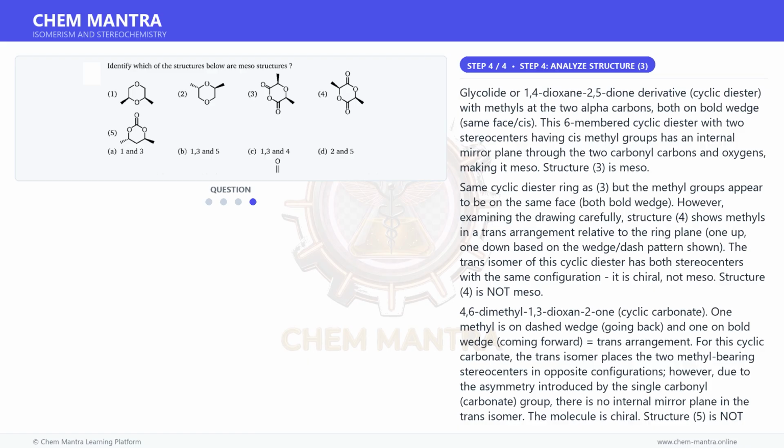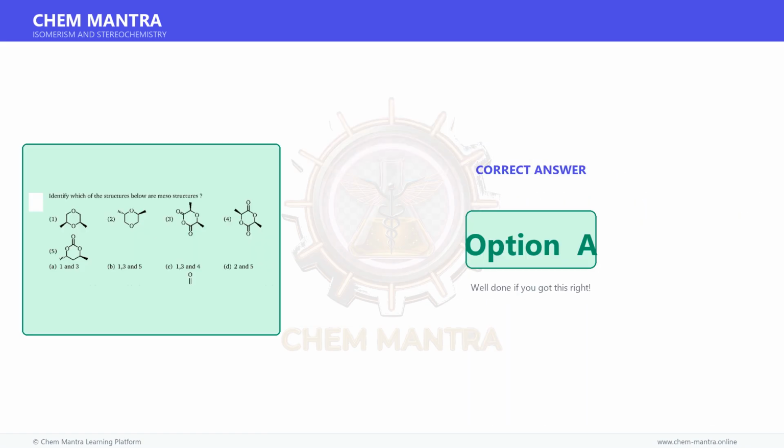Only structures 1 and 3 are meso compounds, which corresponds to answer choice A. Why other options fail? B includes 5, which is not meso. C includes 4, which is not meso. D, neither 2 nor 5 are meso. Therefore, the correct answer is A.